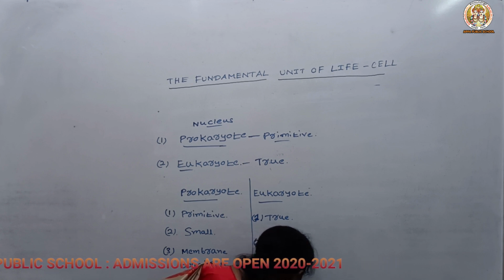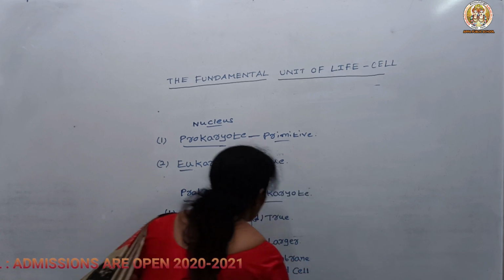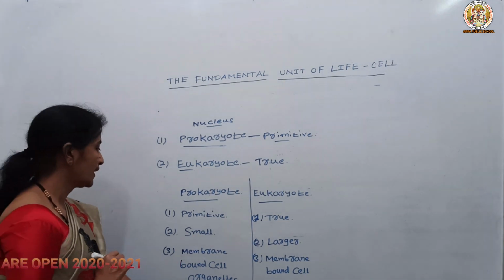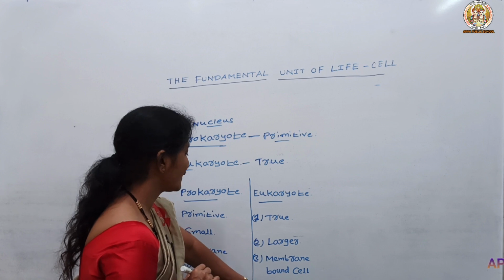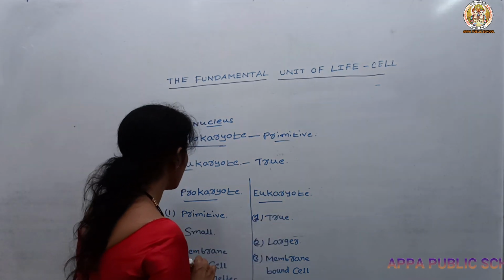So membrane bound cell organelles are absent in a prokaryotic cell, and present in a eukaryotic cell.